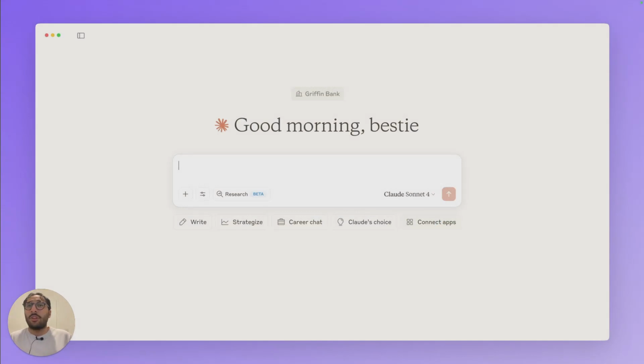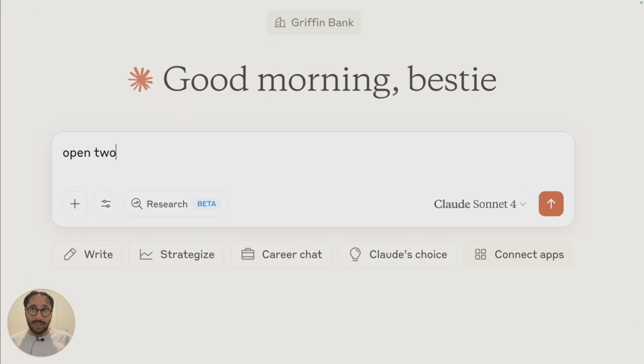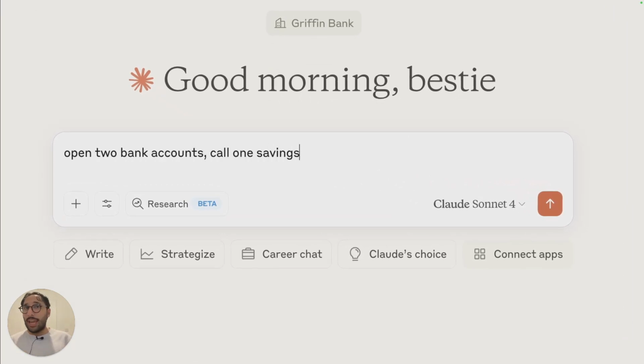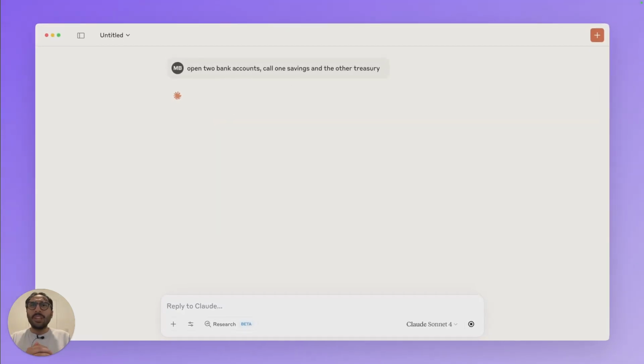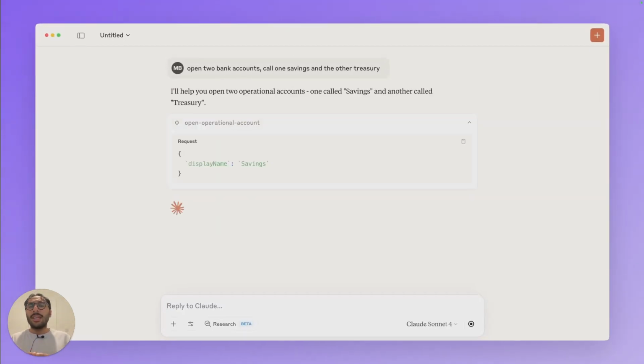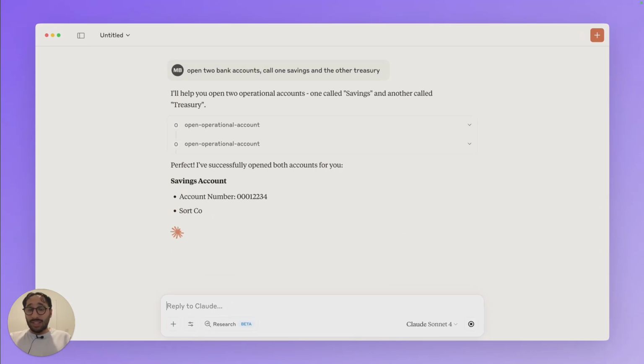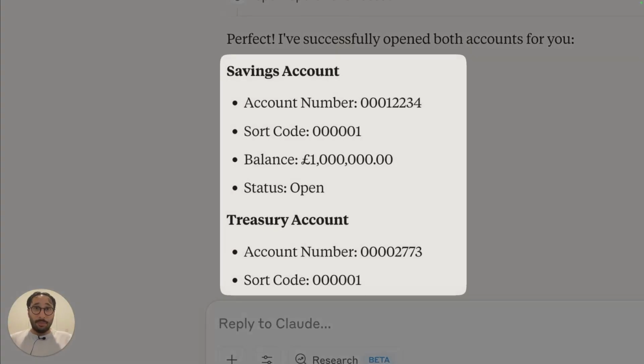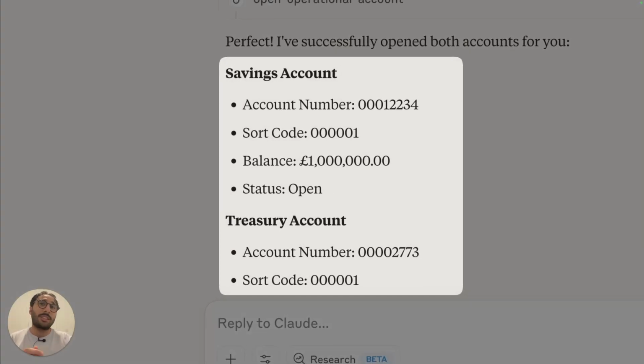What am I about to show you? Well, I'm using Claude here. Claude is just like ChatGPT. And I am going to tell Claude to open two bank accounts for me. Call one a savings account and call the other one a treasury account. Claude interprets the prompt. It connects what it interprets to our bank. And lo and behold, it's created two accounts for me, exactly as I'd named them.